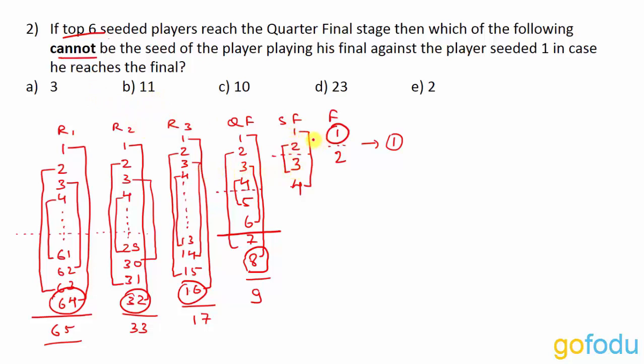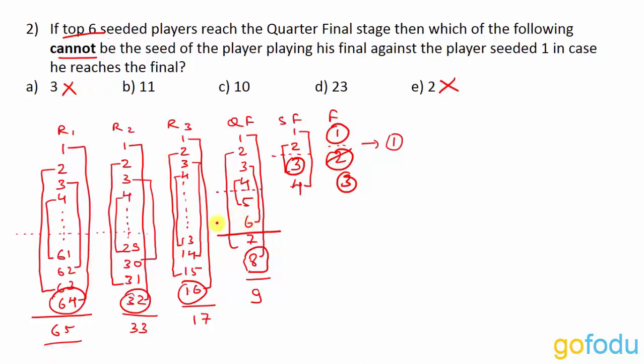So if there are no upsets whatsoever, 2 will definitely reach the finals and play against 1. So 2 is not the option that we are looking for. Now in semi-finals, in the match between 2 and 3, if 3 wins instead of 2 and causes an upset, then in finals, instead of 2, 3 reaches and plays against 1. So 3 can also reach the finals.